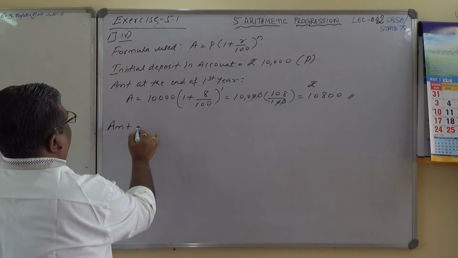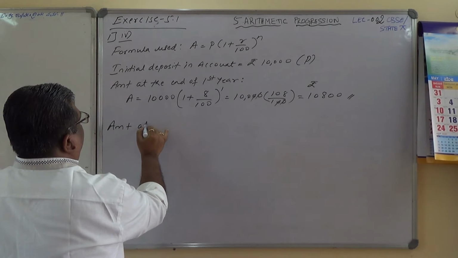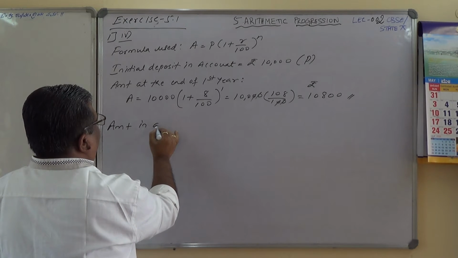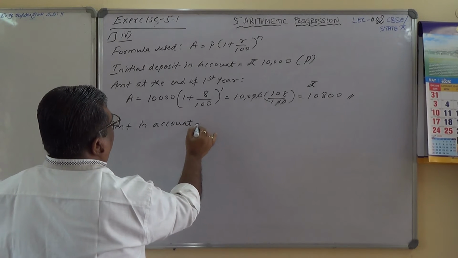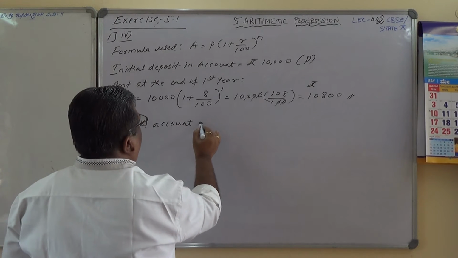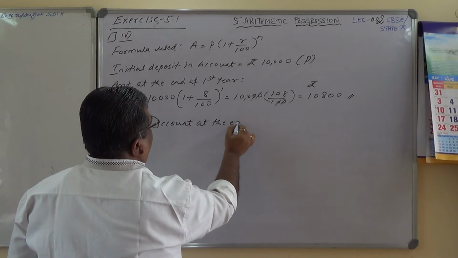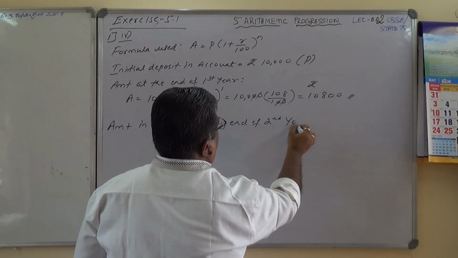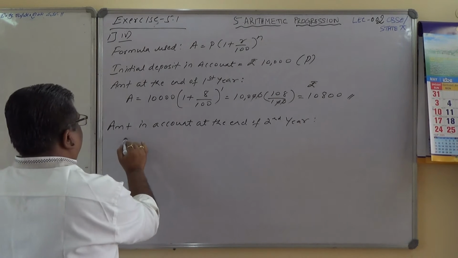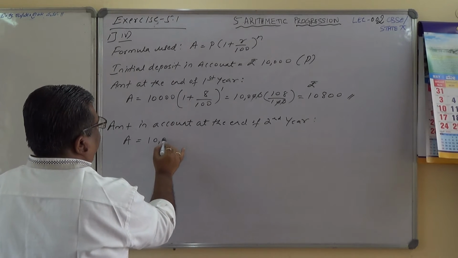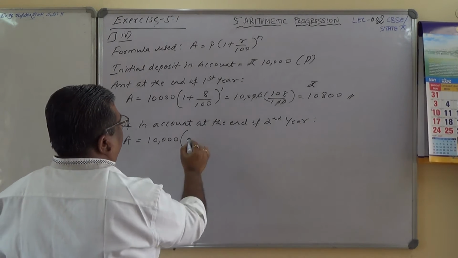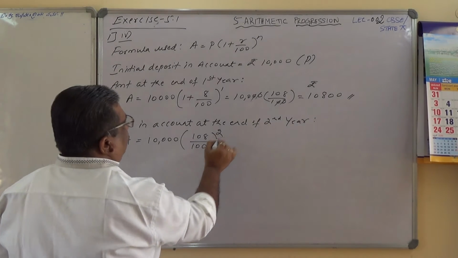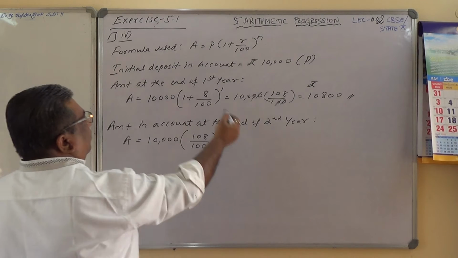Next, amount in the bank account at the end of second year is given by A equals 10,000 into 108 by 100, same, but to the power 2 here, because the number of years is 2.